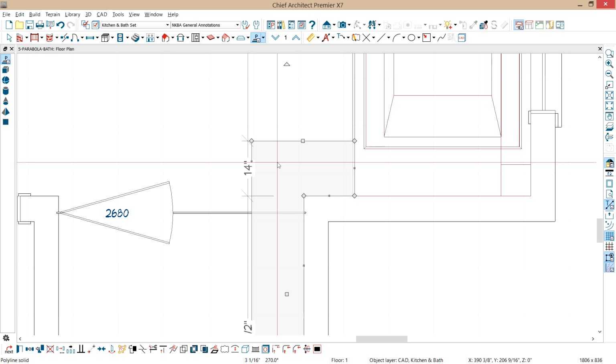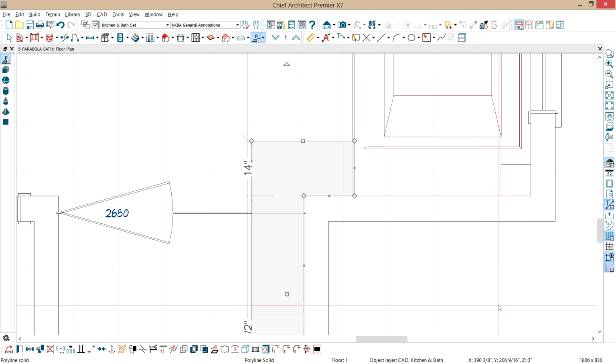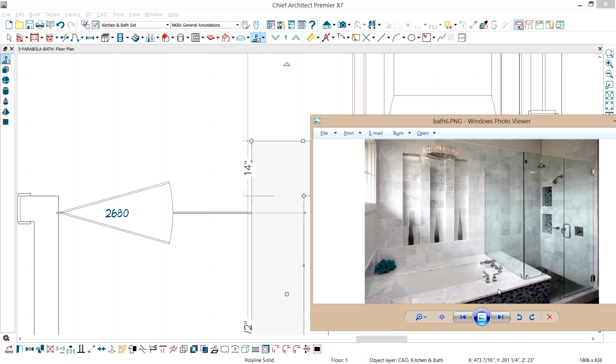And now I'm going to go ahead and open this up, and the elevation at the top was 23 inches for the tub platform, so we'll match that. And then the thickness of our bench, I'm going to put that at 4 inches. So the next step is, remember on the tub platform we had a different material similar to this photo here, different material on the tub platform than the material below. And I'm going to create a copy of that platform we just drew, and then I'm going to put a 1 inch or ½ inch overhang on it.